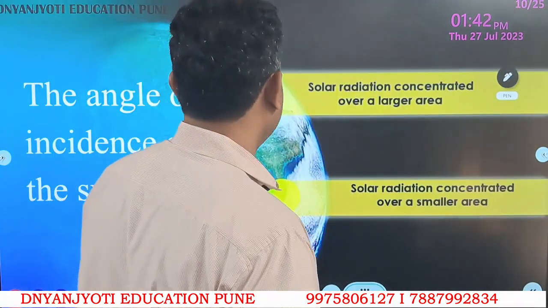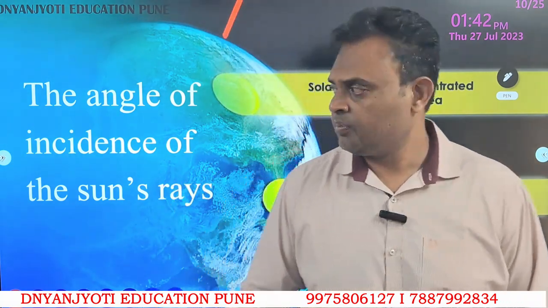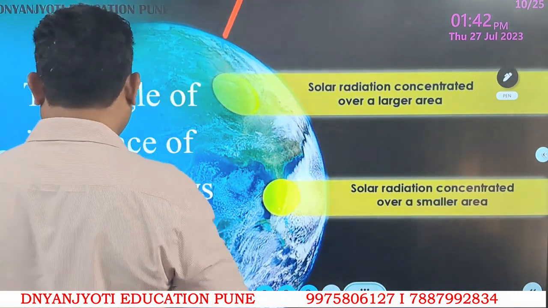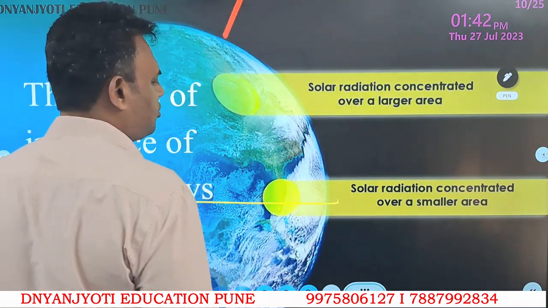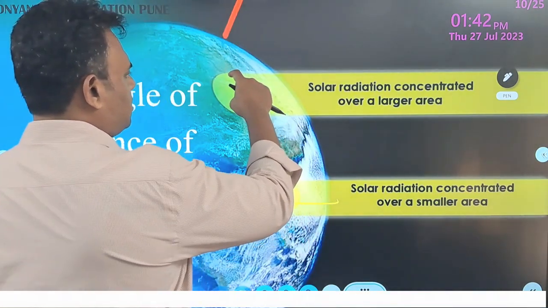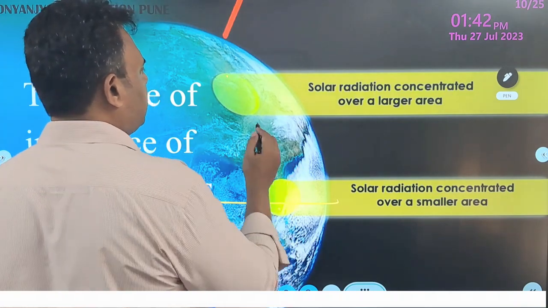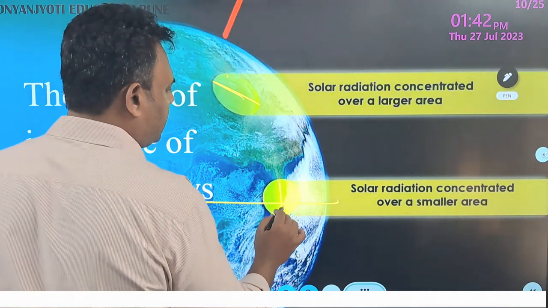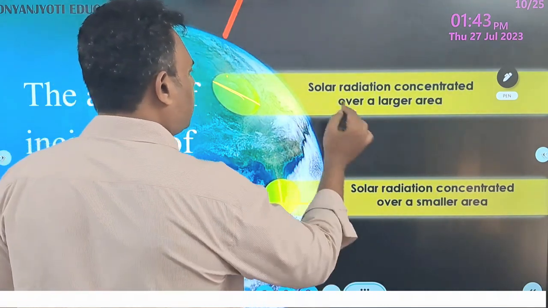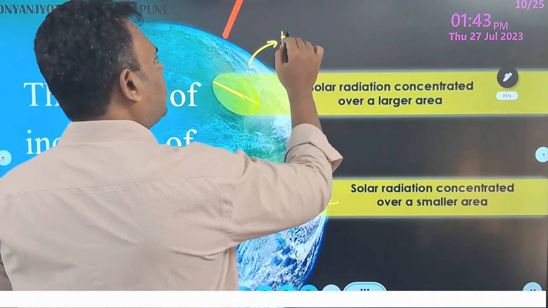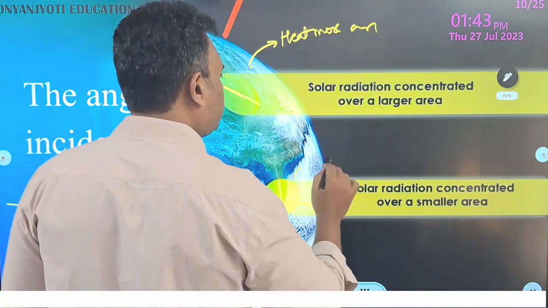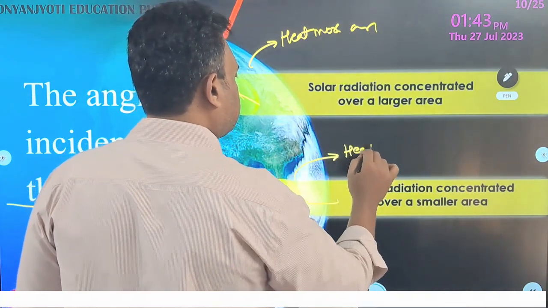Further, another important factor will be angle of incidence. Now if you see this diagram, you will understand that the beam of light which is incident on the equator, the middlemost part, and the beam of light which is incident on the higher latitude surface, here we have more area to be covered, and here we have lesser area to be covered. Therefore, the same beam of light will need to heat up more area, and the same beam of light will need to heat up lesser area.